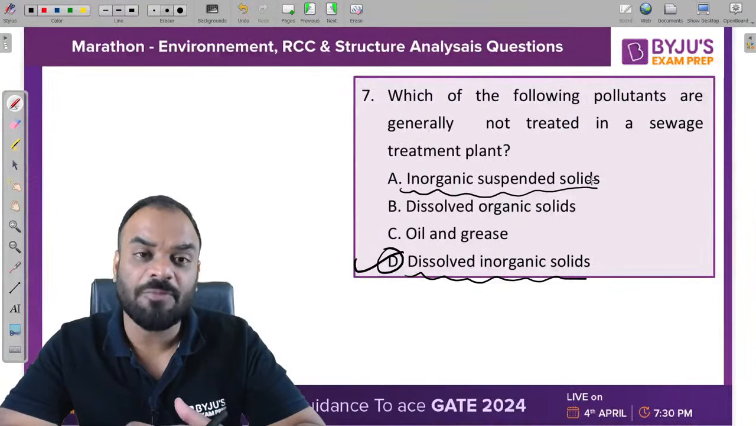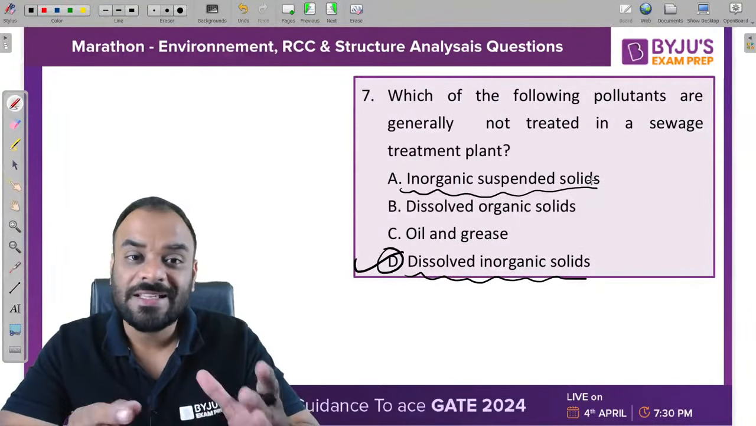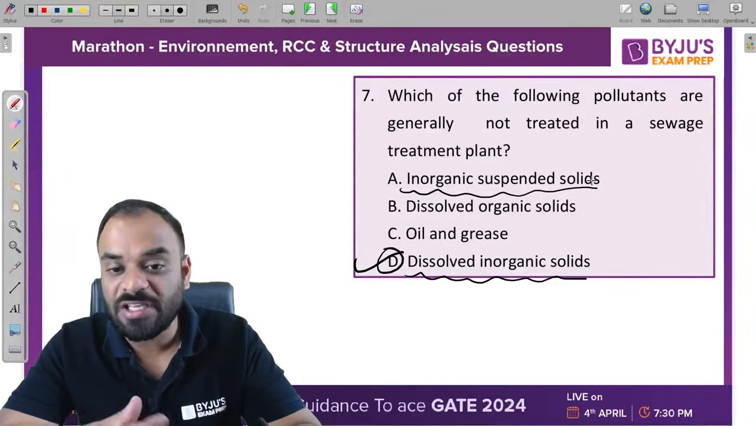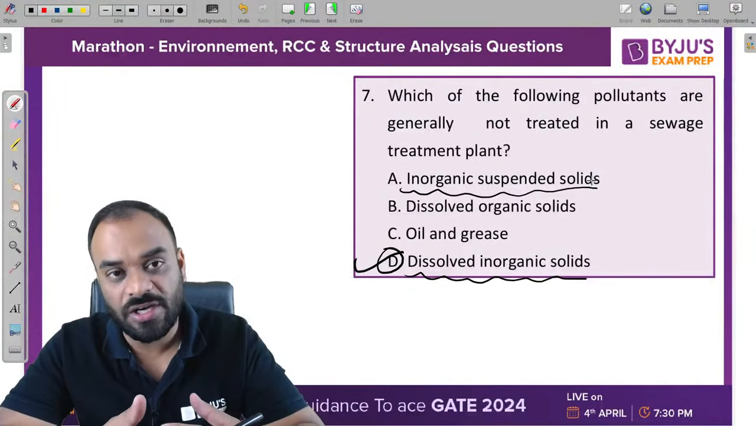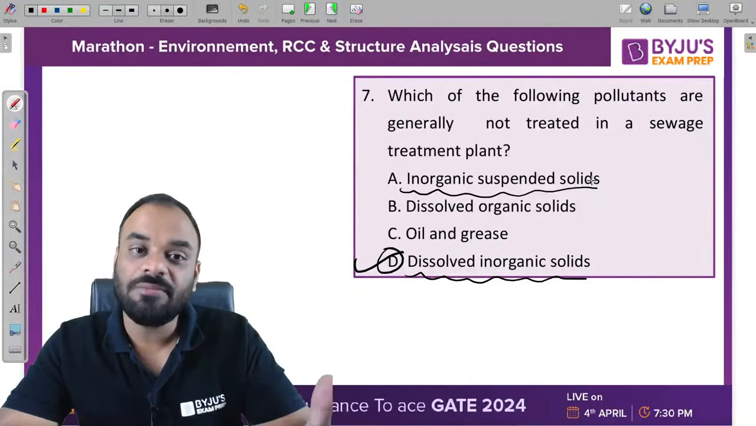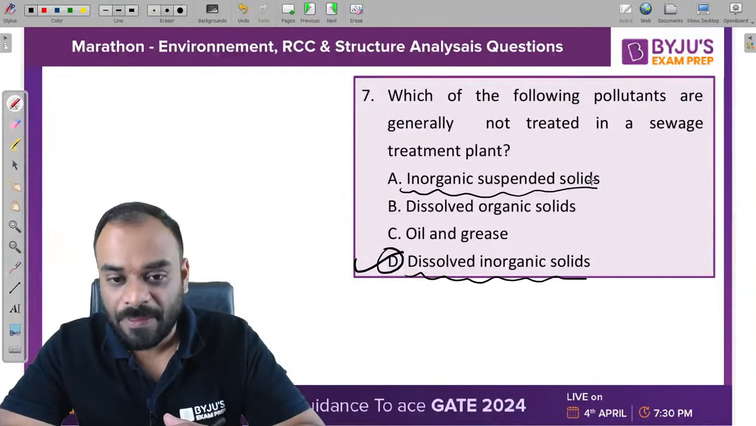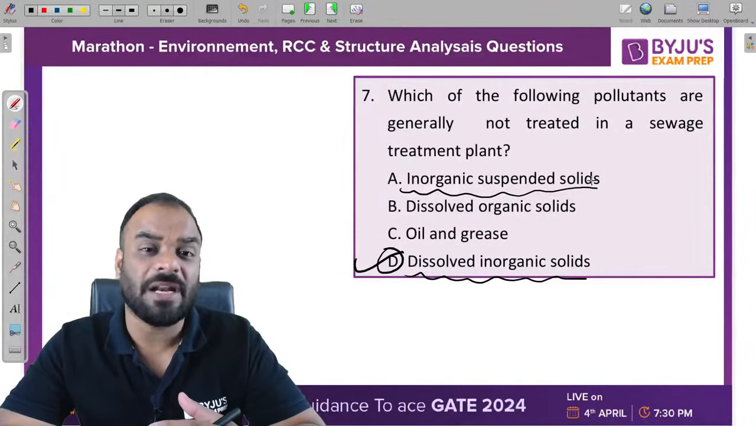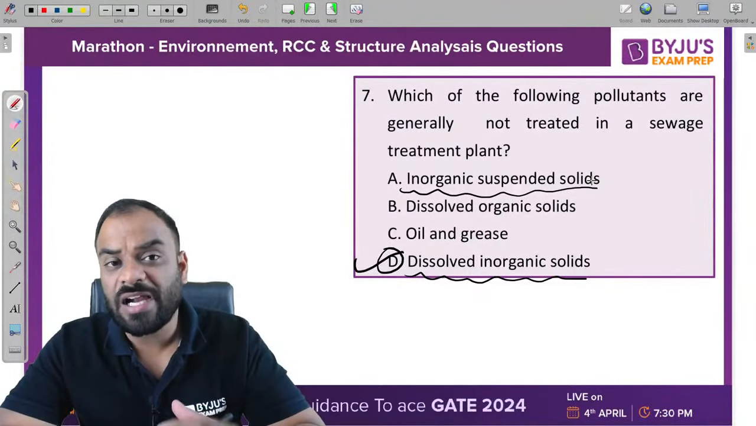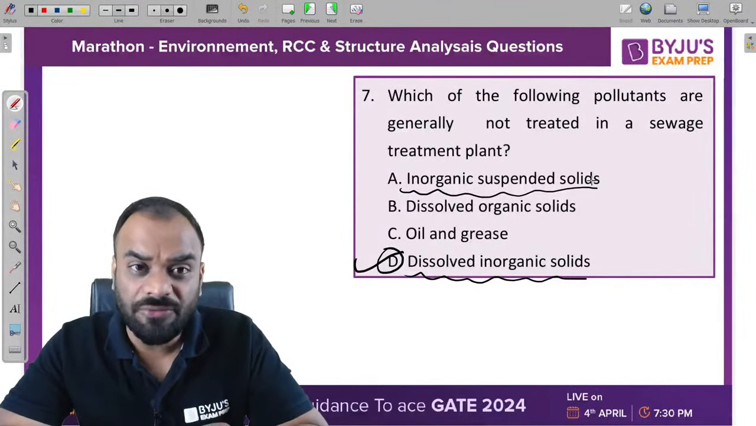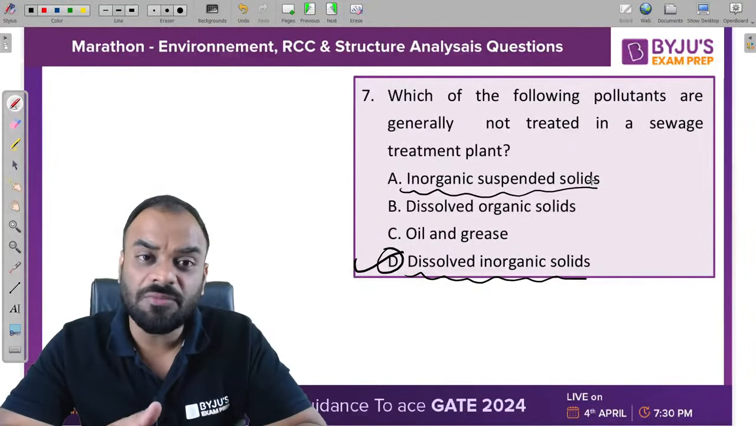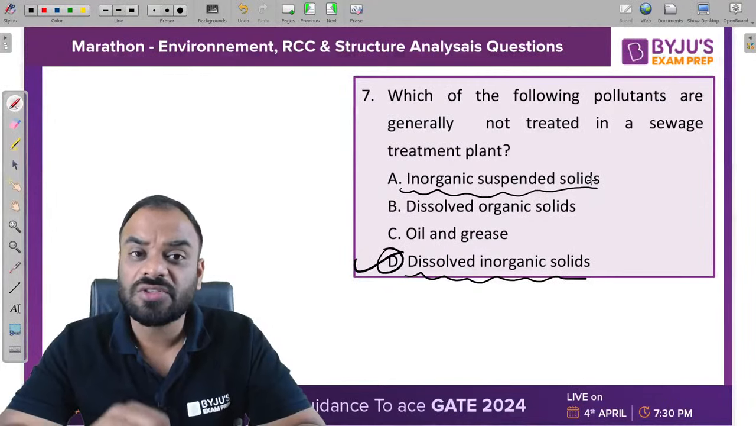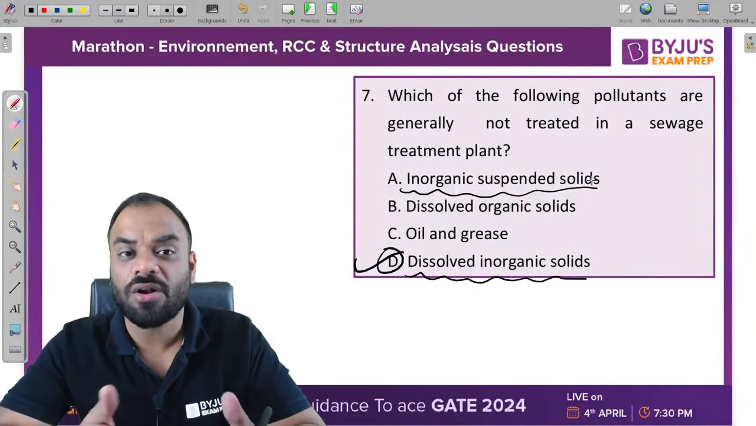The next part is dissolve organic solid. Such type of matter is to be treated in the secondary treatment unit, right? Which is basically designed to consume these dissolve organic solids and to satisfy the BOD of the microorganism. Next one is oil and grease particle. It can be removed in the skimming tank, right? Because oil and grease particle may be harmful for the microorganism which is trying to take the degradation process of the organic matter.